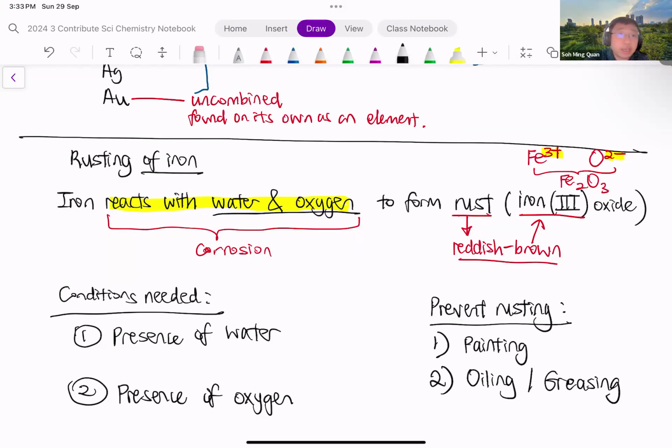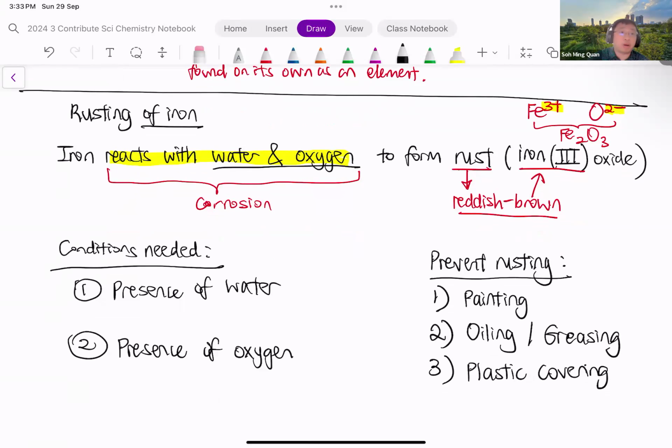So oiling or greasing is the same thing. You are putting a layer of oil onto the iron. It prevents the iron from coming into contact with water or oxygen. Another way to do this, we could use plastic covering. So instead of oil or paint, you put a layer of plastic.